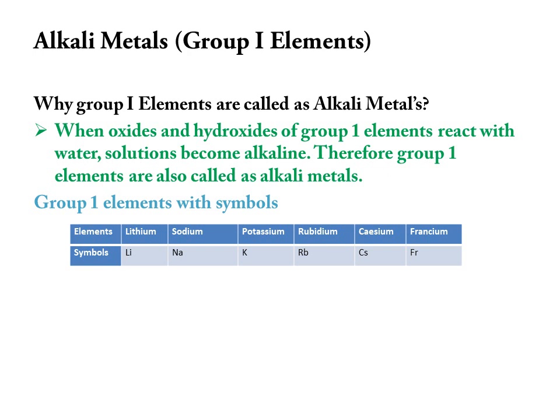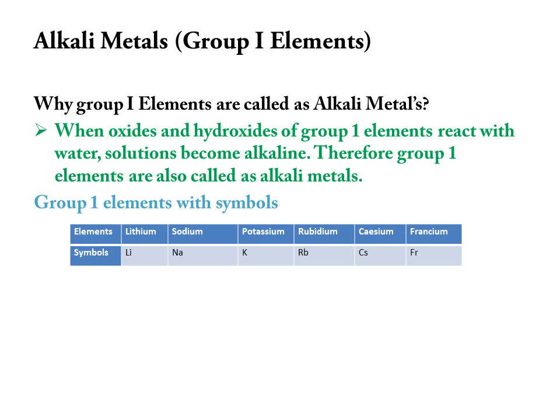Except hydrogen, these elements are called alkali metals because their oxides and hydroxides, when combined with water, become alkaline. Alkaline means basic.